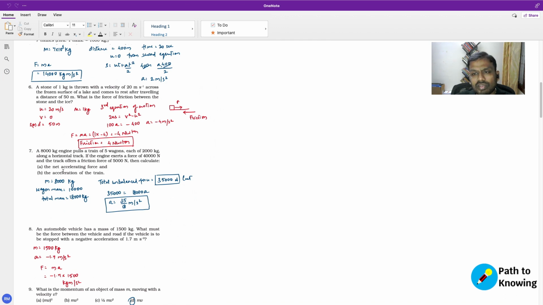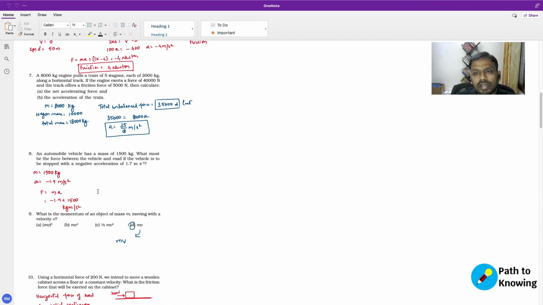Now, what is the actual acceleration of the train? We know that force is mass times the acceleration of the train, and we know that the force we just calculated as the net unbalanced force is 35,000 newtons, and we know that the total mass of the train is 18,000 kgs. So acceleration is 35,000 by 18,000 meters per second square. That is the net acceleration of the train.